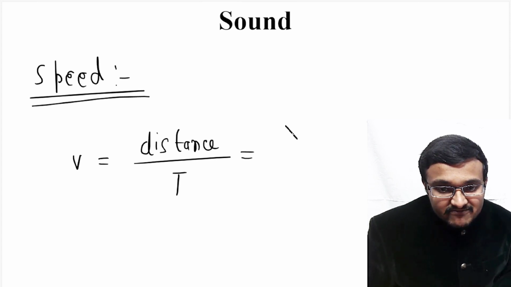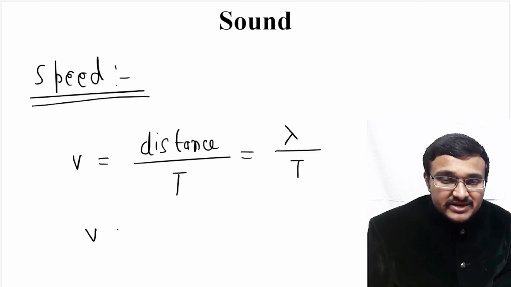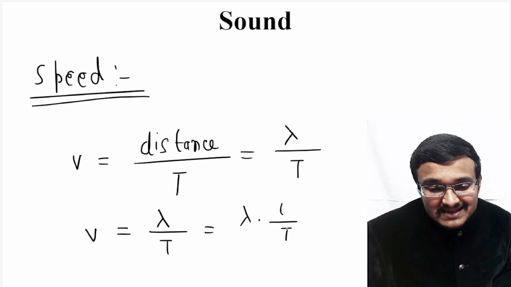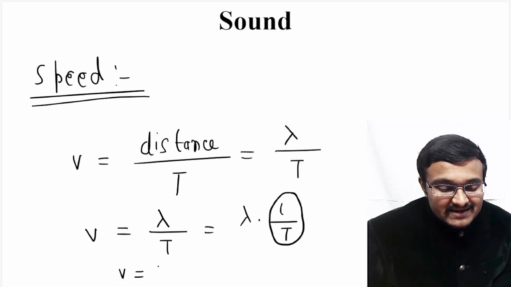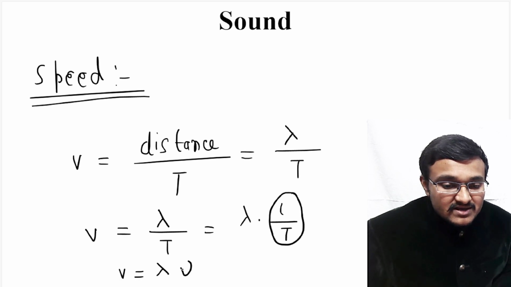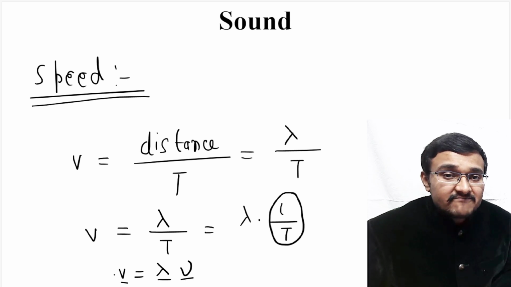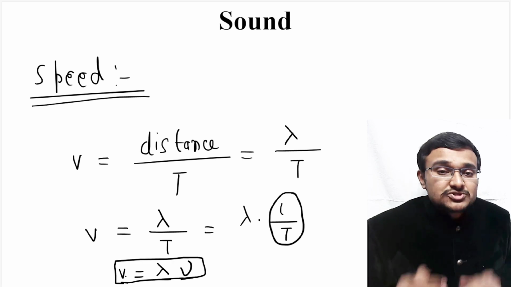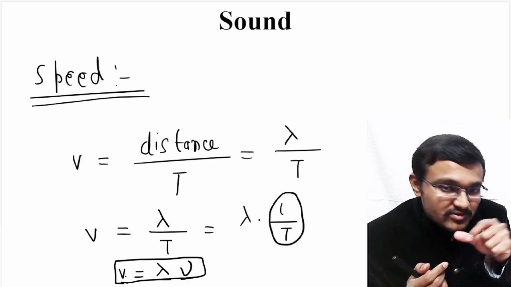And that distance is nothing but wavelength. So in the place of distance I can write lambda divided by t. So if you want to calculate the speed of a particular sound, then you require wavelength, that is lambda divided by time. So lambda by t can be written as lambda into 1 by t, and we know that this 1 by t is frequency. So in the place of 1 by t I can write frequency nu. So always remember, this is known as nu and this is known as lambda. So this is v, which represents the speed of this particular sound. So v is equal to lambda into nu. So the product of wavelength and frequency will give you the speed of that particular sound.